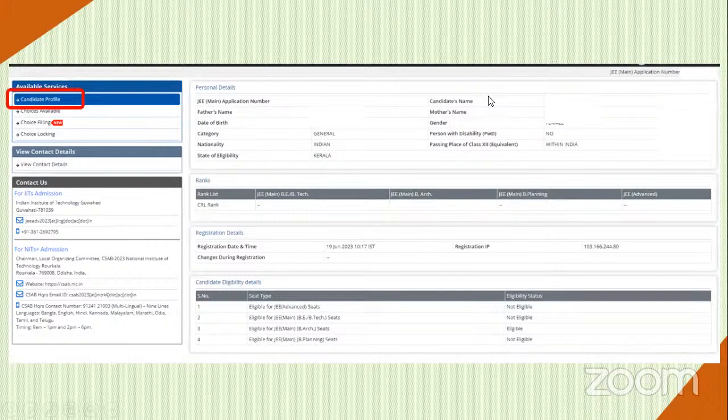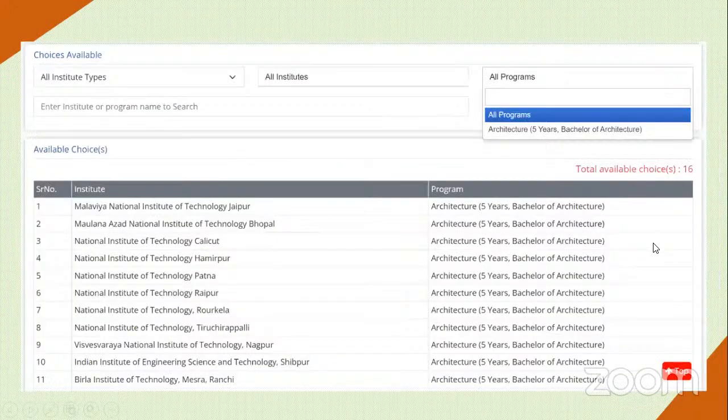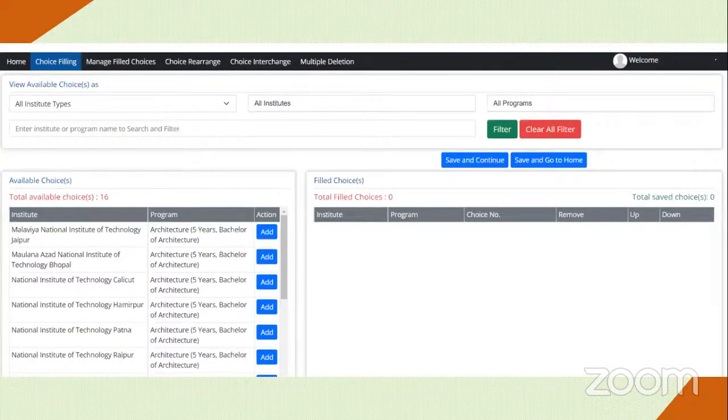As of now, nothing is there, but if you click on candidate profile, you'll be able to see your credentials. If you find anything mismatching, you can contact this particular email ID, csap2023@nitrkl.ac.in. Now, regarding the choice filling, you can click on choice filling. You will be given 16 choices. This list does not have all the choices, it's just a screenshot. Now, you can decide your choice preferences one by one.